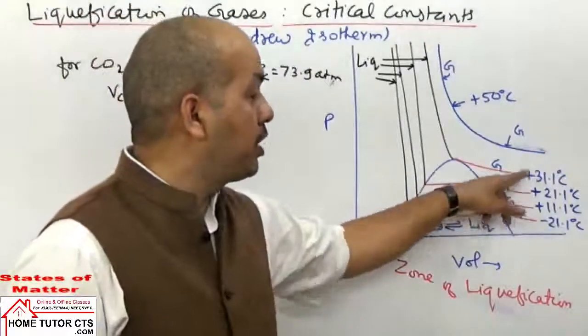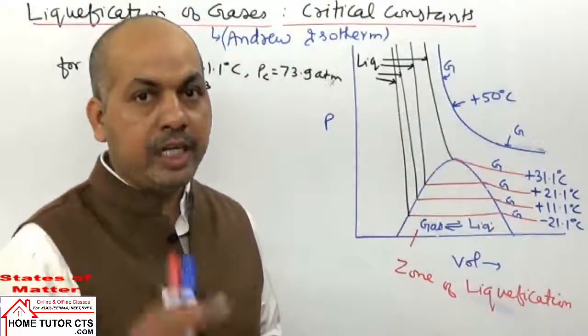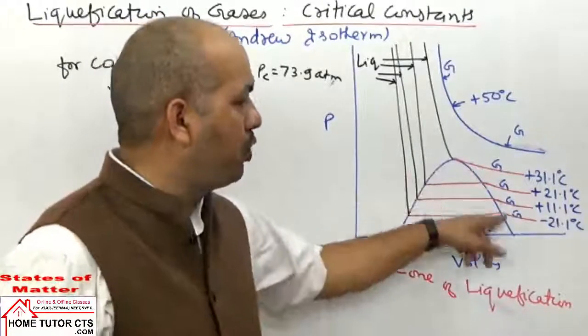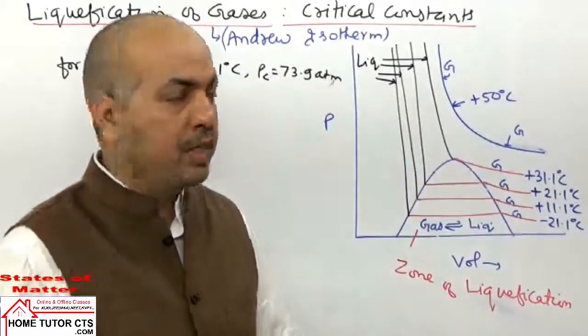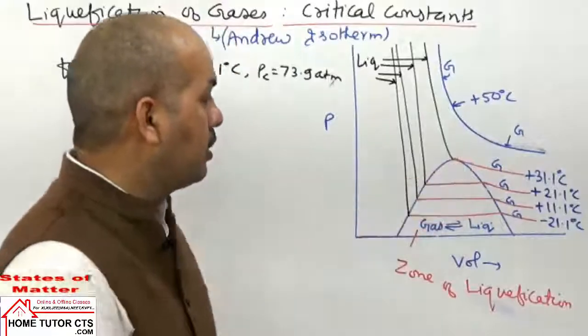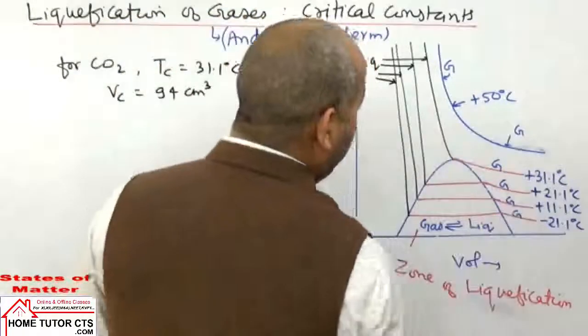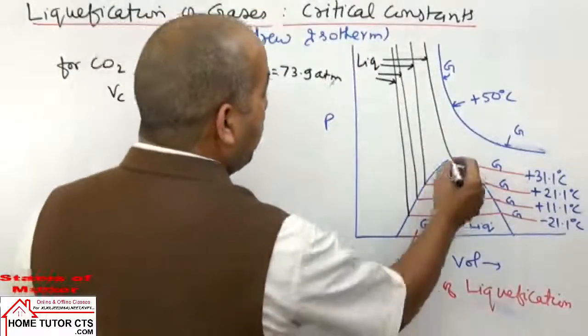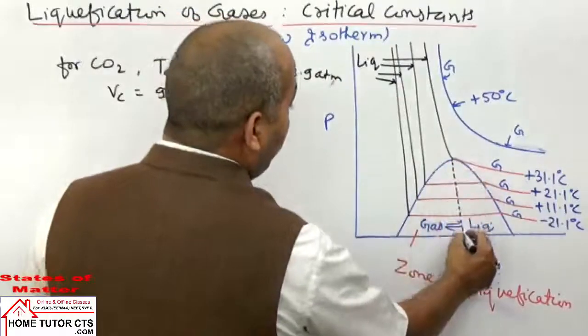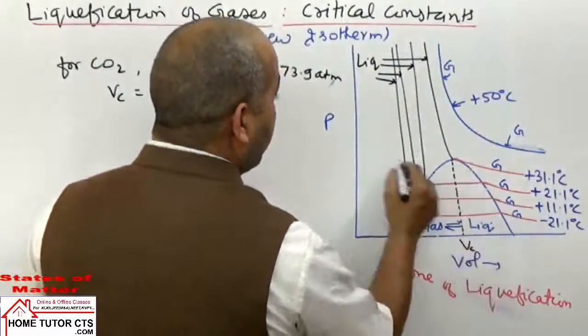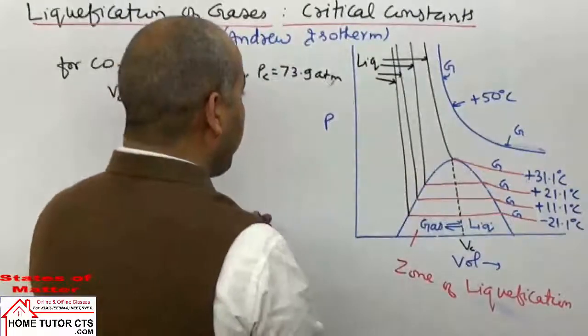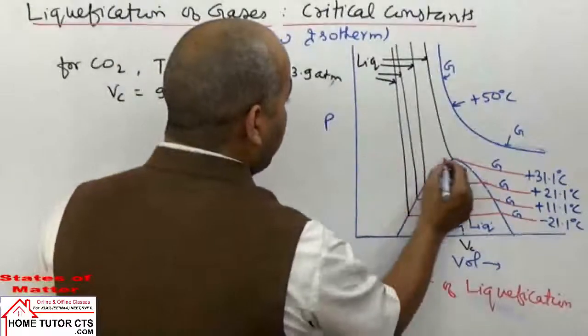And now once we have critical temperature, it will just touch one tip of the zone of liquefaction. So this can be taken, the required temperature is 31.1 degree Celsius. The volume taken here at this point will be called critical volume. And in this condition, the required pressure is called critical pressure.